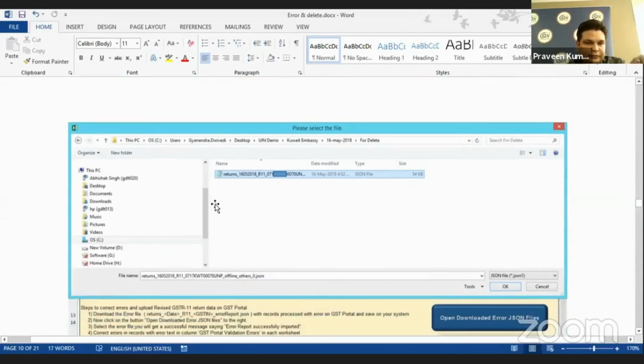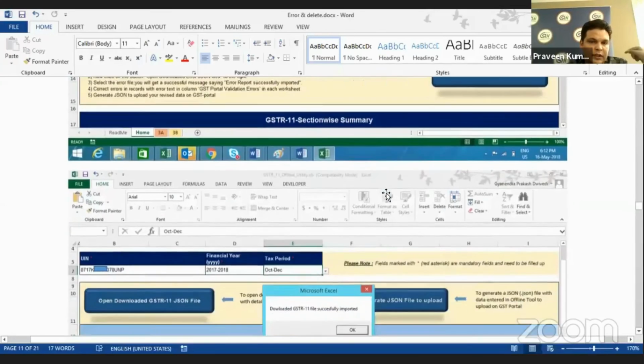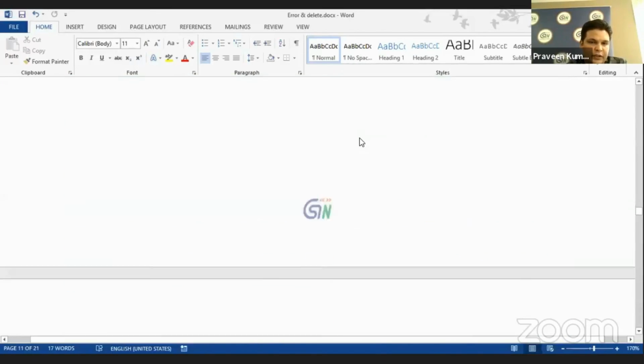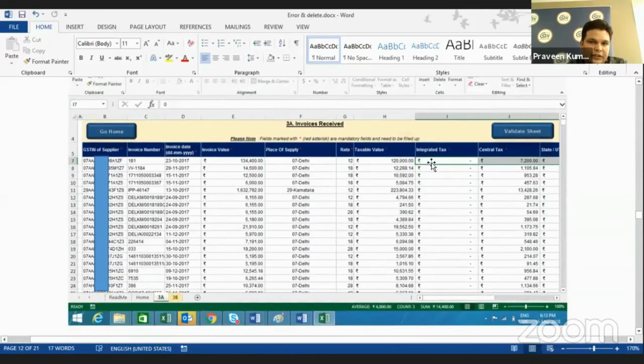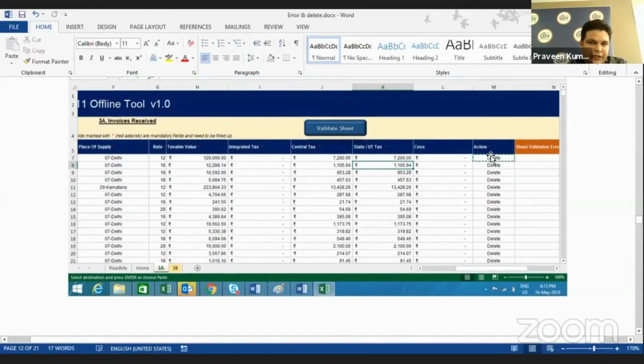Select the same, this one. This will be imported successfully. Now see, this is what you uploaded, imported successfully. Now I am coming to this last action column, column M. Select all and mark them delete.